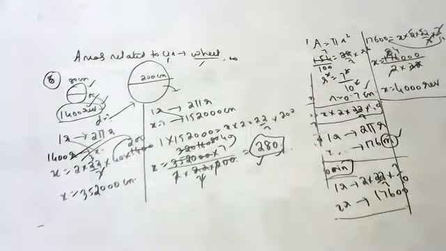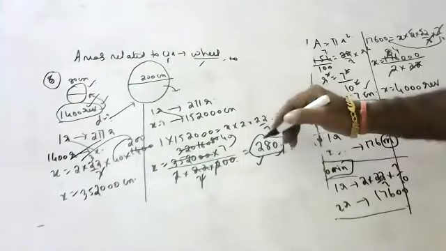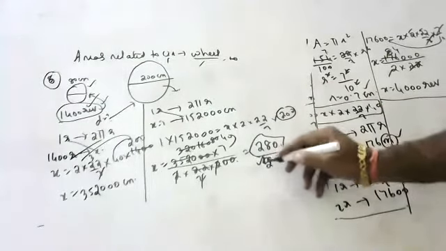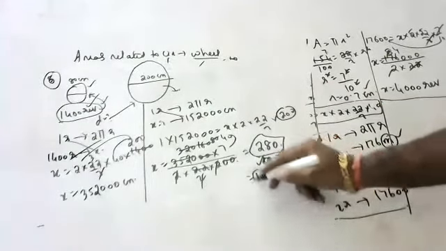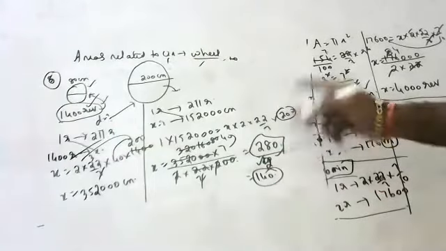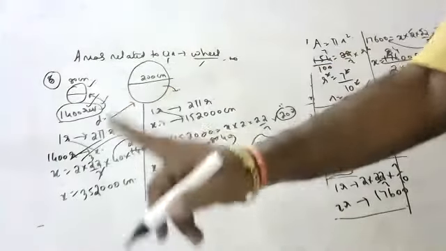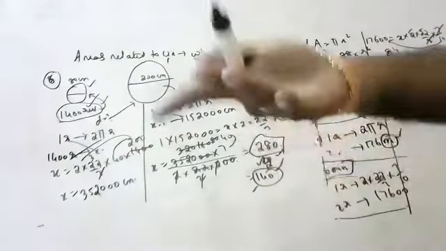Sir, we should do by 2. Why by 2 now? You took the diameter directly. The radius is 100 centimeters, the diameter is 200. I took the diameter directly. Yes, sir. Once you divide by 2, you'll get it. Okay, I'm sorry, children, I took 200 directly. So divide by 2, and we get 140 revolutions. If the front wheel makes 1400 revolutions, the back wheel will make just 140 revolutions.